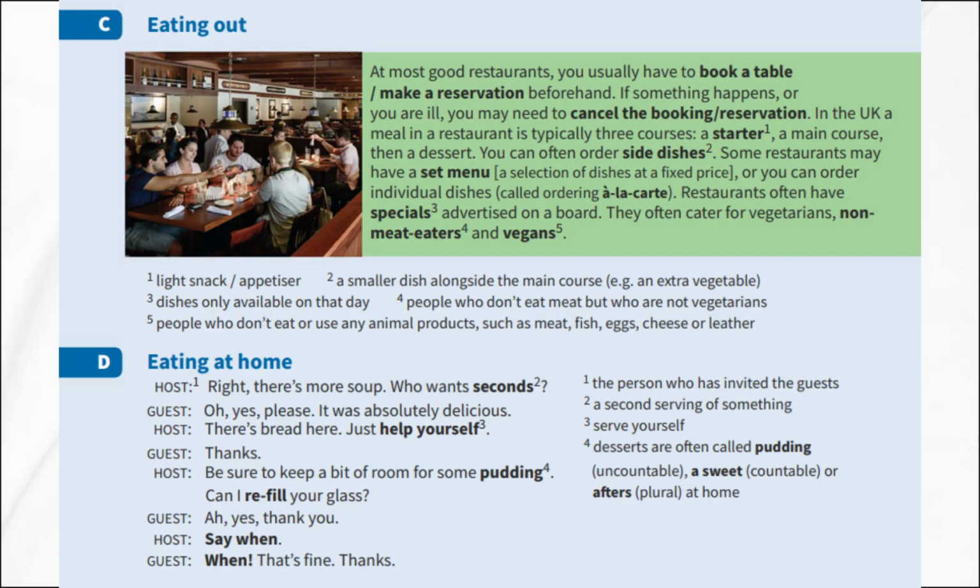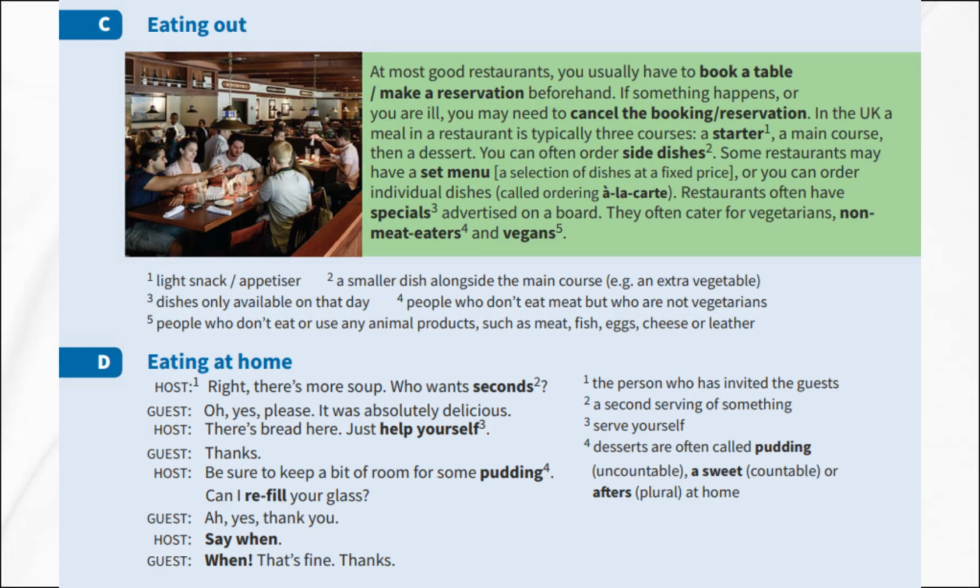Eating at home. Finally, let us look at some phrases you might hear when eating at home. The host, the person who has invited the guests, might say, "Right, there is more soup. Who wants seconds?" That means a second serving of something. A guest might say, "Oh yes, please. It was absolutely delicious." The host might say, "There is bread here. Just help yourself," meaning serve yourself.